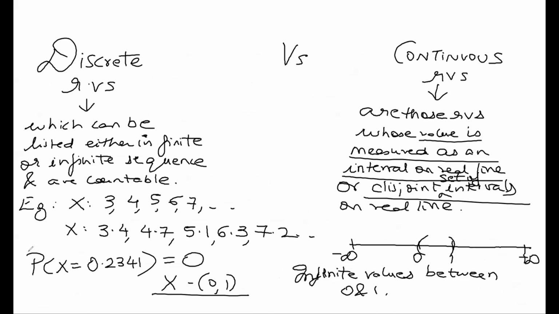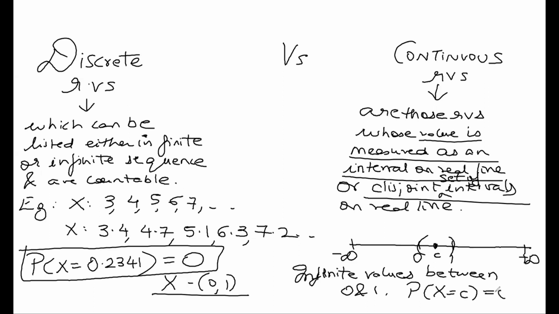It's exactly equal to 0. That means if I choose any c in the interval 0 to 1, probability of x taking that value c is practically 0. Because between 0 to 1 we have infinite values. Probability of x taking one particular value in the interval 0 to 1 is 0. So I hope that is also understood to everyone.